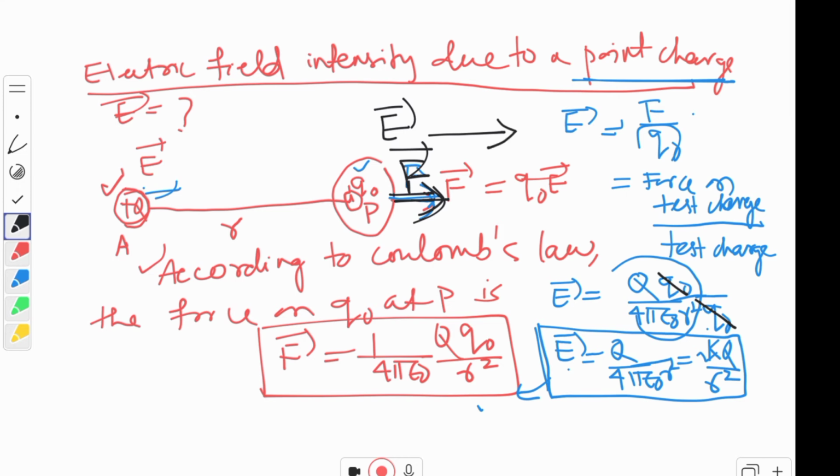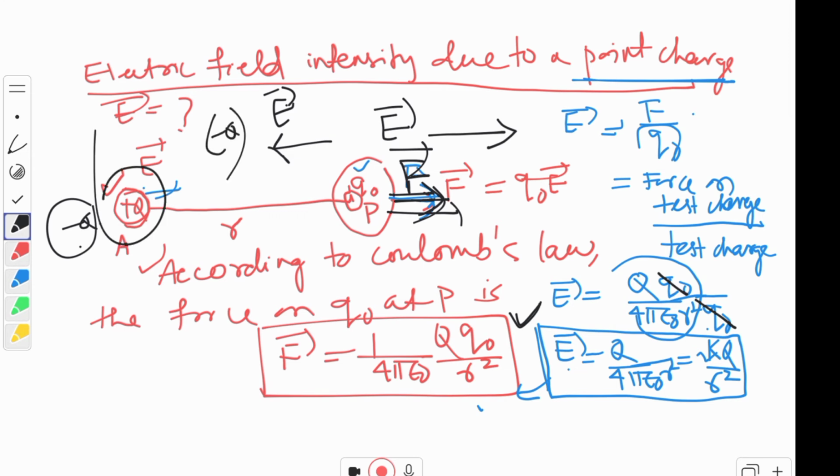That means it is away from the charge. Remember children? Suppose I'll take minus q over here. Then tell me what is the value of electric field intensity and what will be its direction. See children, the magnitude remains same whether it is positive or negative, but the direction will be opposite. The direction will be towards the charge children. This is the direction of electric field intensity when minus q charge is over here.